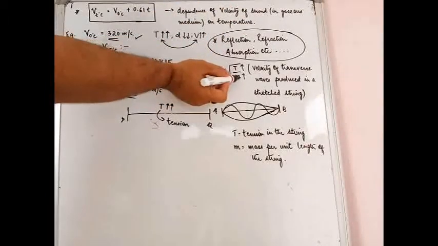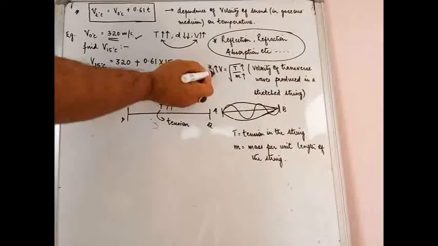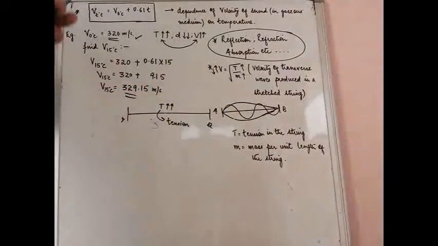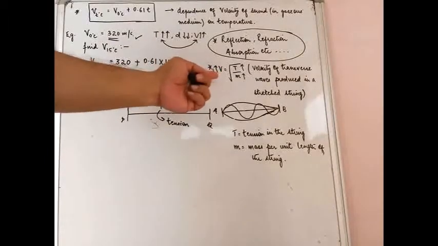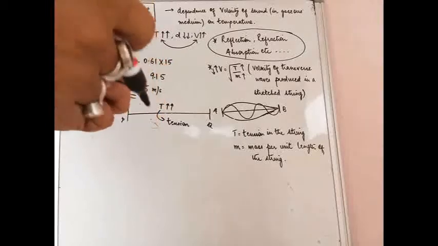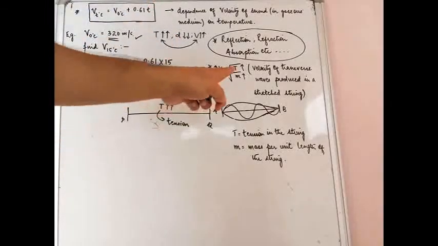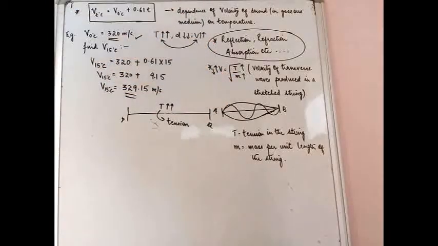That means if you take a thicker string, mass will be more, velocity will drop. So in case of a thicker string which is stretched, the velocity of the wave created will be less. But if you take a very thin or fine piece of string, that means the mass will be less. So if the mass is less, the velocity will be more.